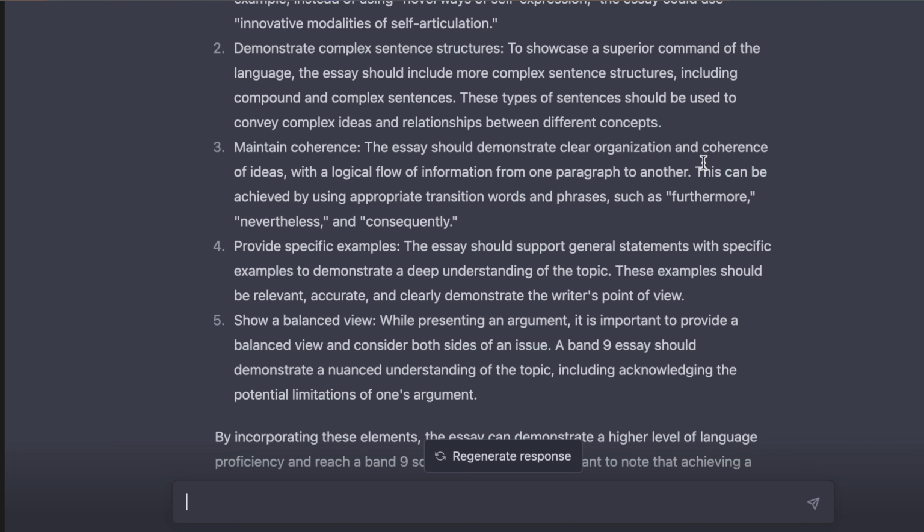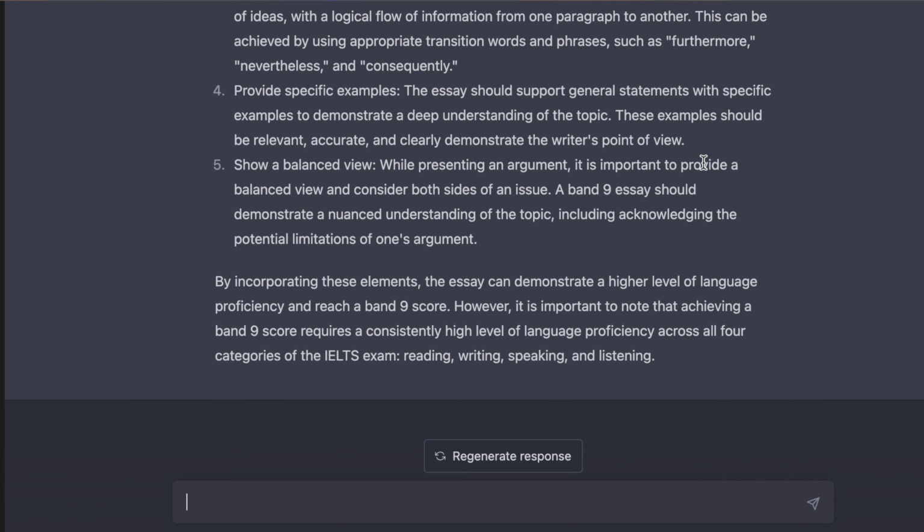Show a balanced view. While presenting an argument, it is important to provide a balanced view and consider both sides of an issue. That is very important. A Band 9 essay should demonstrate a nuanced understanding of the topic, including acknowledging the potential limitations of one's argument. By incorporating these elements, the essay can demonstrate a higher level of language proficiency and reach a Band 9 score.